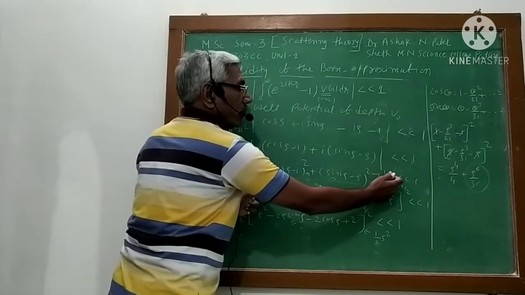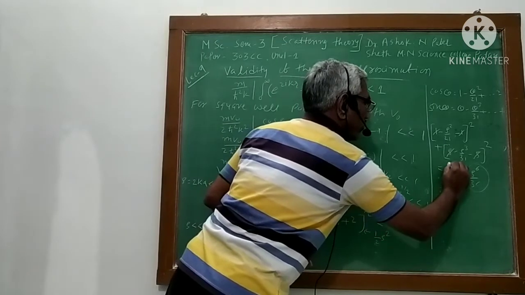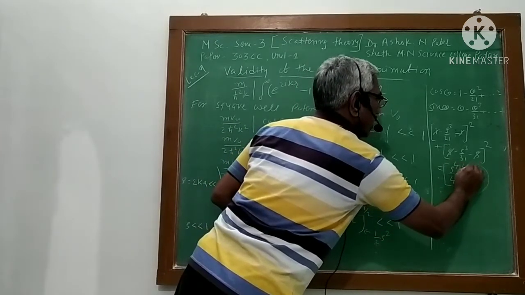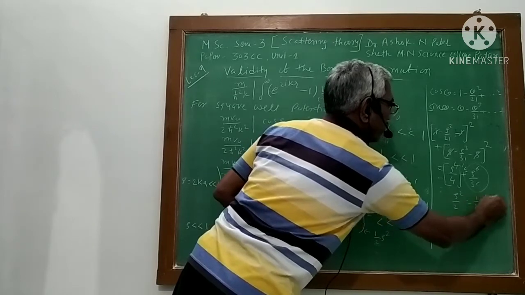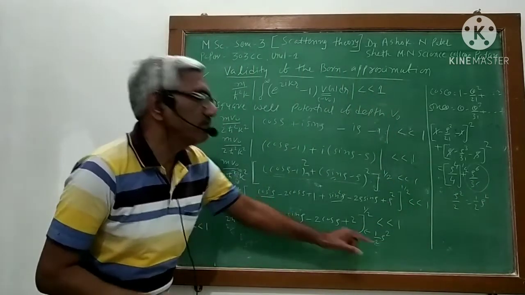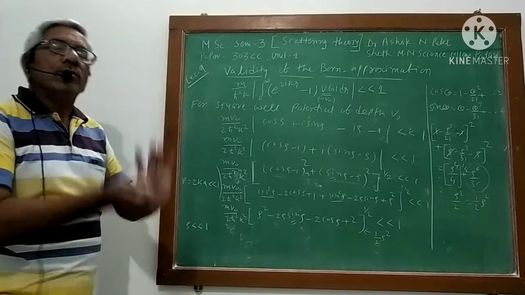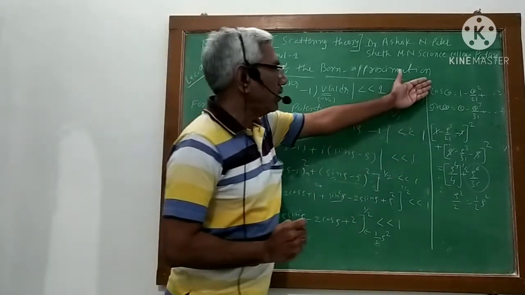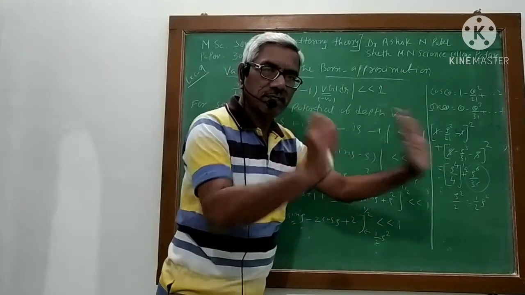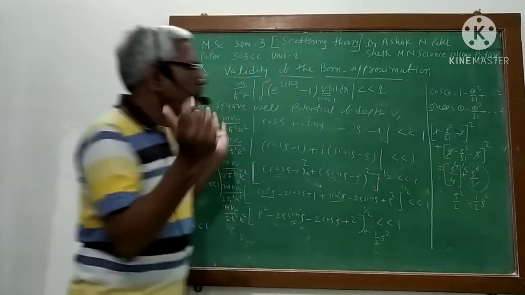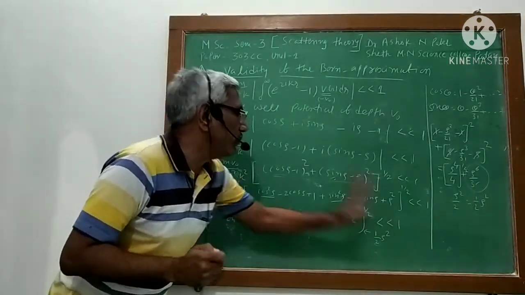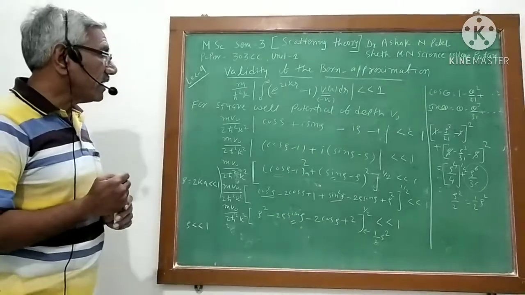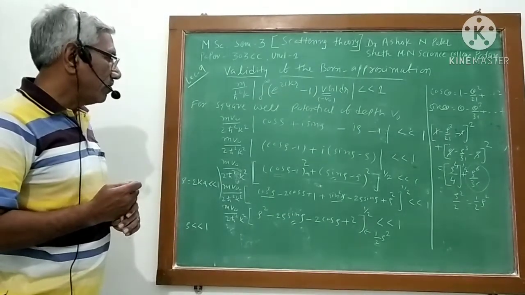And what is the square root of this? The square root of this will be rho square by 2, that is 1/2 rho square. That is what I am saying to you. So in the exam you don't have to write all these steps, but you have to just remember that this will reduce to 1/2 rho square. So in that case what will happen?